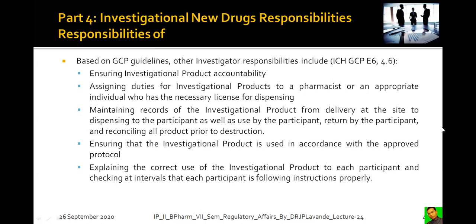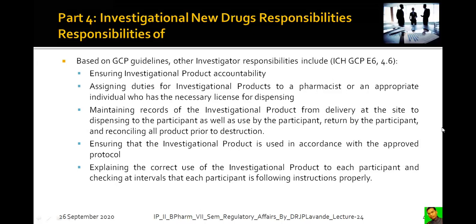So, right from dispatch of the product till its handover into the hands of the participant, and how much the participant had used and how much is left, all that needs to be maintained in the record. Ensuring that the investigational product is used in accordance with the approved protocol.